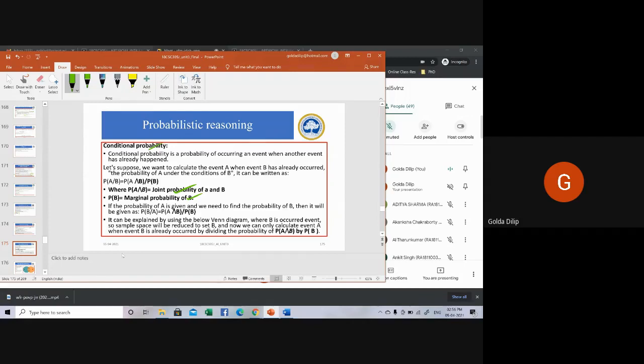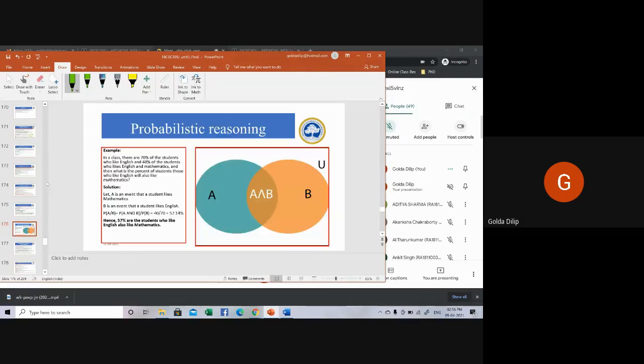Look into an example of probabilistic reasoning. You can see here, in a class there are 70% of students who like English and 40% of the students who like English and maths. What is the percentage of students who like English and will also like maths? So A is 70%, A and B is 40%. A given B needs to be found out.